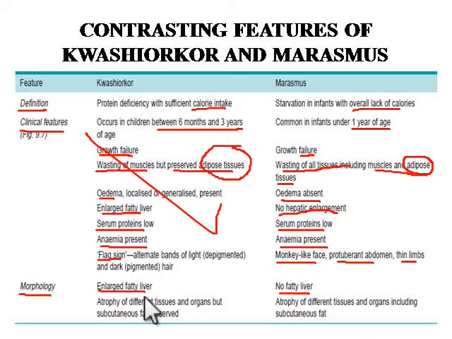So this is all about the difference, or contrasting features, between Kwashiorkor and marasmus. Here we are ending the first part of malnutrition and deficiency. This is the introductory chapter where we have discussed two things: one is the definition of protein energy malnutrition, and second is the contrasting features of Kwashiorkor and marasmus. Okay, so this is according to your curriculum.